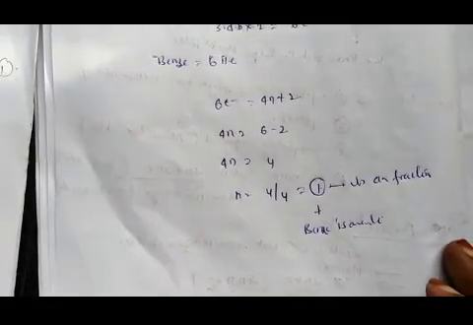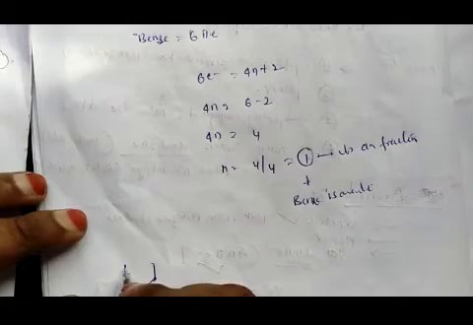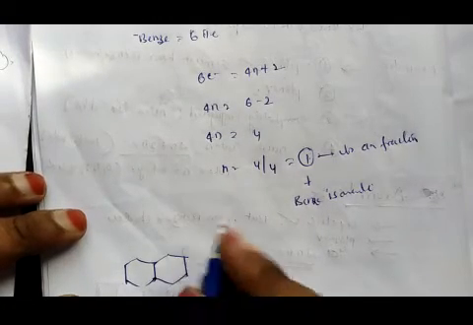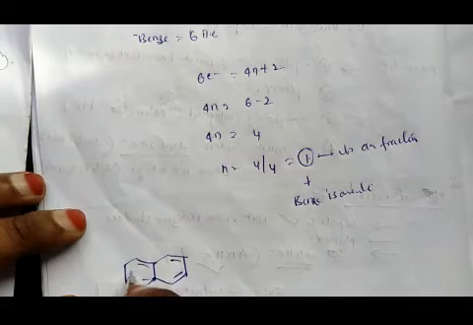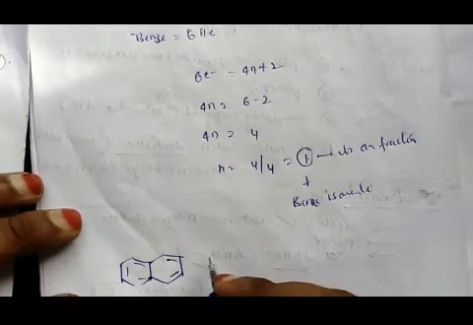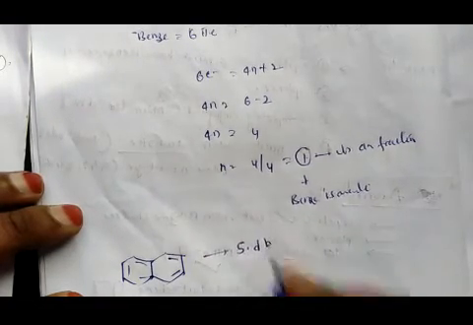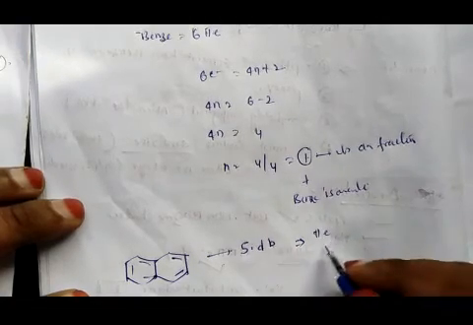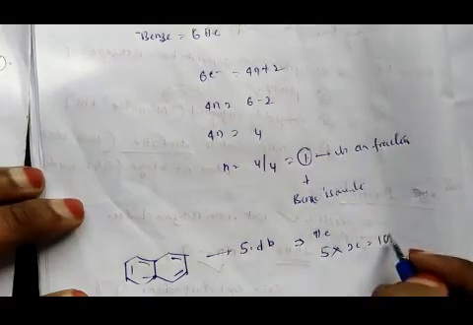We will take another example, naphthalene. A benzene is conjugated with another benzene. Double bond, double bond, double bond, double bond, double bond. There are 5 double bonds in this molecule. Each double bond gives 2 electrons, therefore 10 electrons.